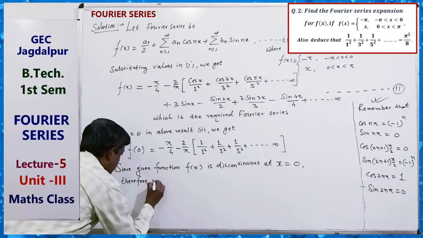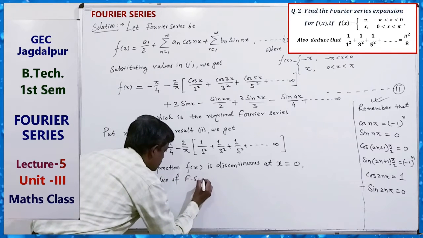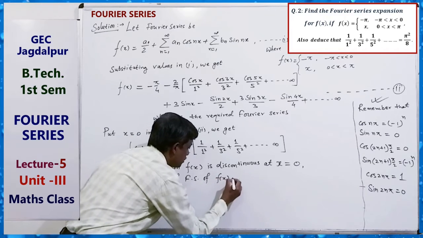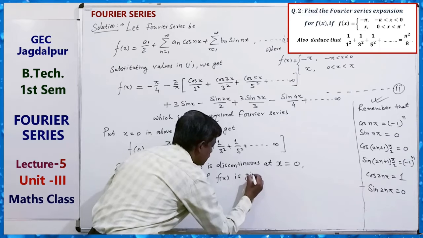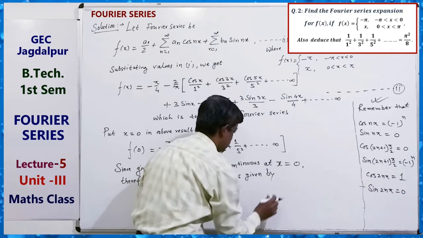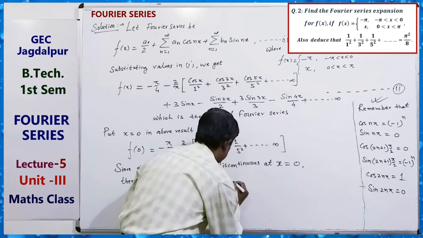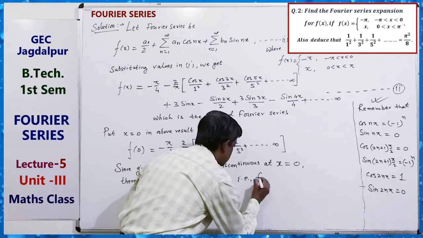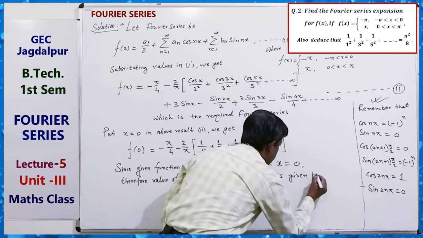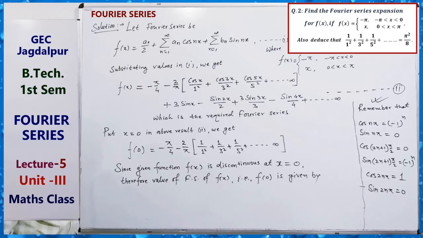Therefore, the value of the Fourier series of f(x) at 0 is given by f0.